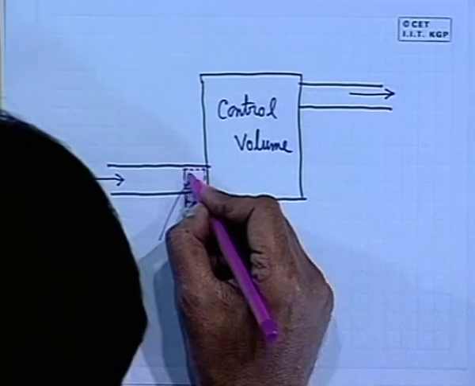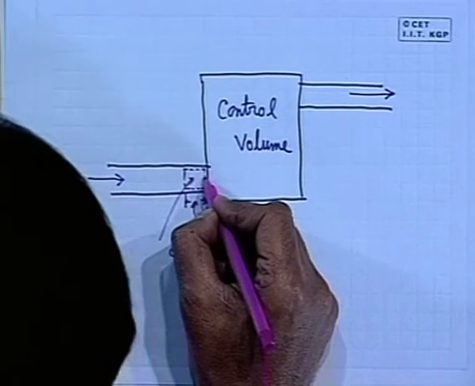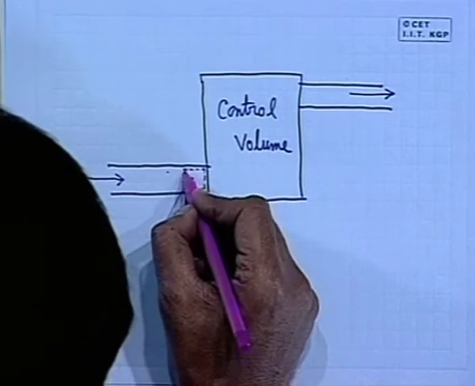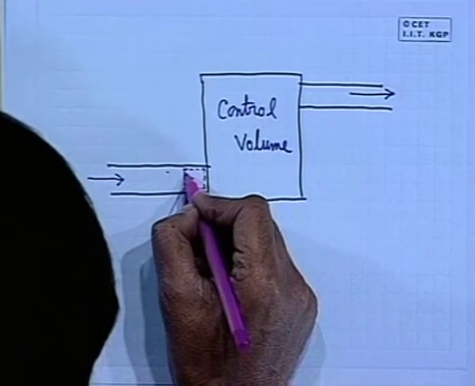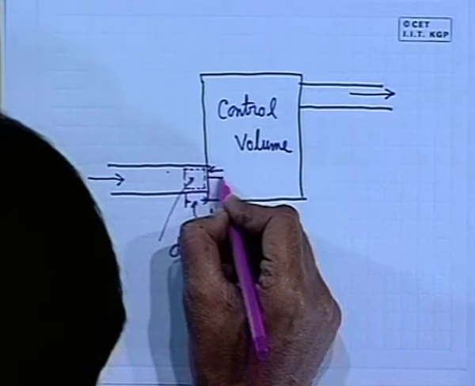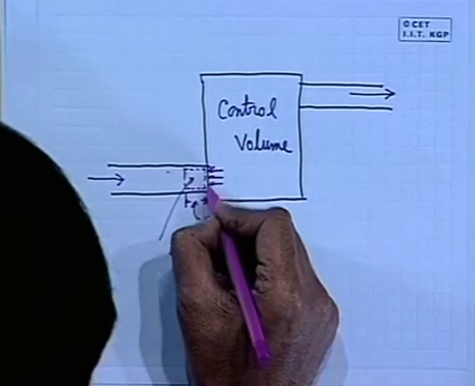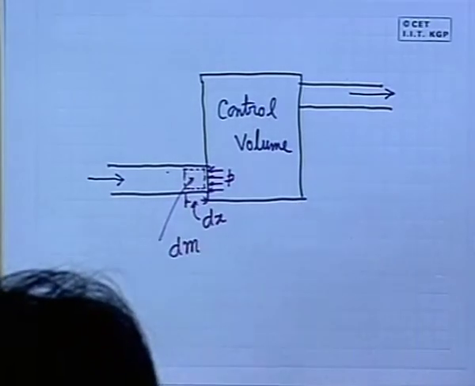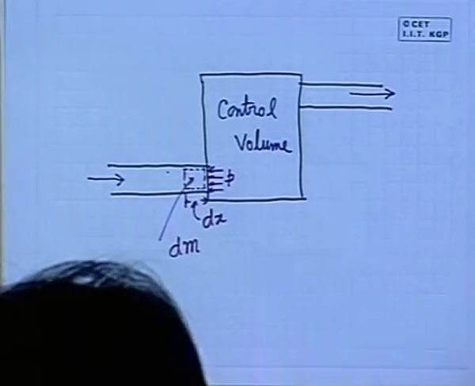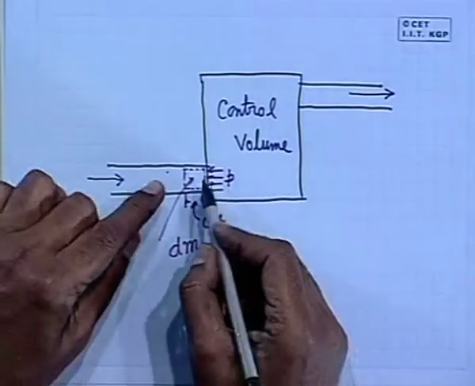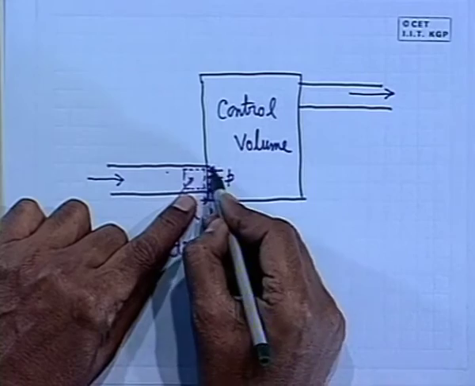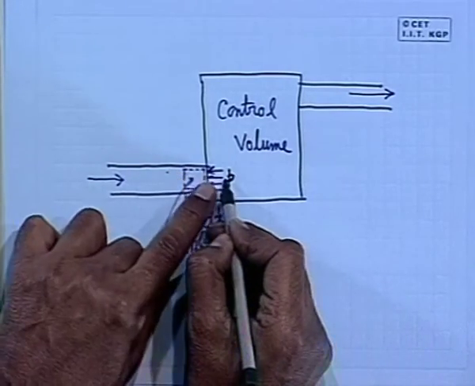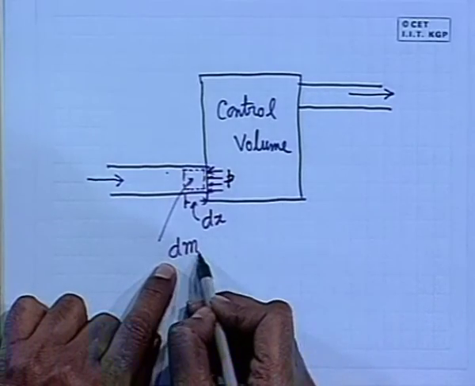Now, let us consider this mass has to be forced into the control volume against the pressure existing at this boundary of the control volume, let it be P. To understand it again, against the pressure P, we have to force this amount of mass, dm, into the control volume.